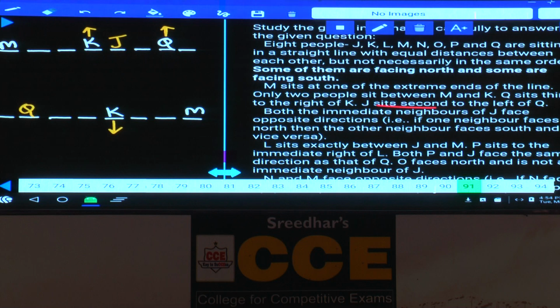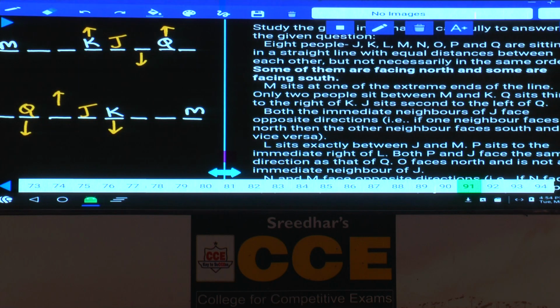J sits second to the left of Q, and in this case Q is facing towards south, so J must be here. J sits second to the left of Q. Both the immediate neighbors of J face opposite.